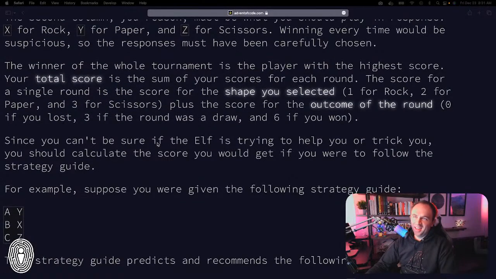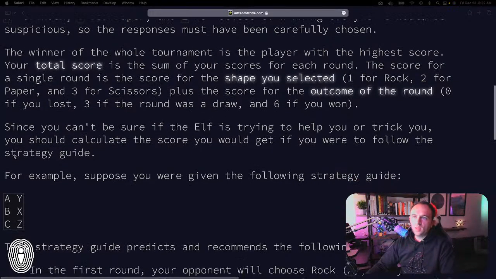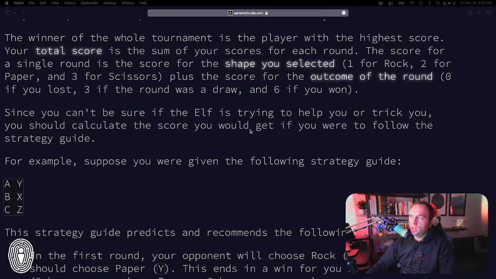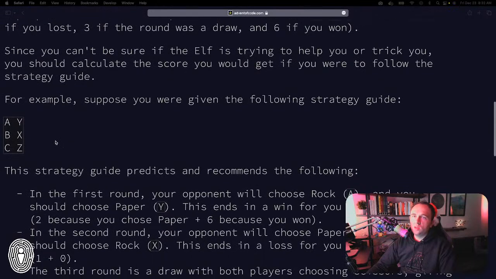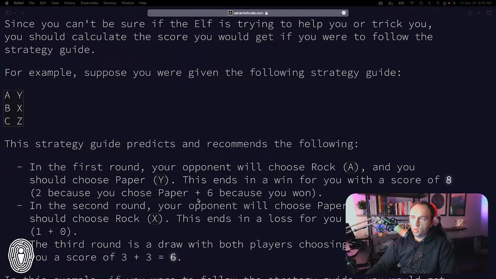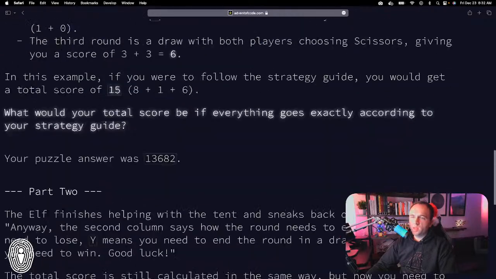Anyway, sorry. The outcome of the round: if you lose, you get nothing; you get 3 if it's a tie, and 6 if you win. Since you can't be sure whether the elf is trying to help you or trick you, you should calculate the score you would get if you were to follow the strategy guide. Here's the example. If they played A, that would be rock for them, and we played Y, that would be paper for us. We would get a total of 8 points: 2 points because we chose paper, and an additional 6 points because we won. So hopefully this makes sense.